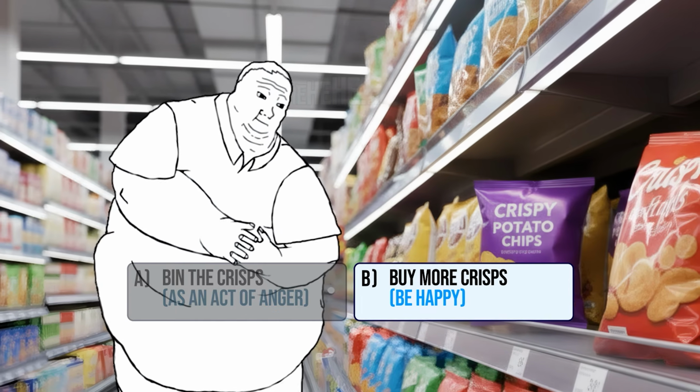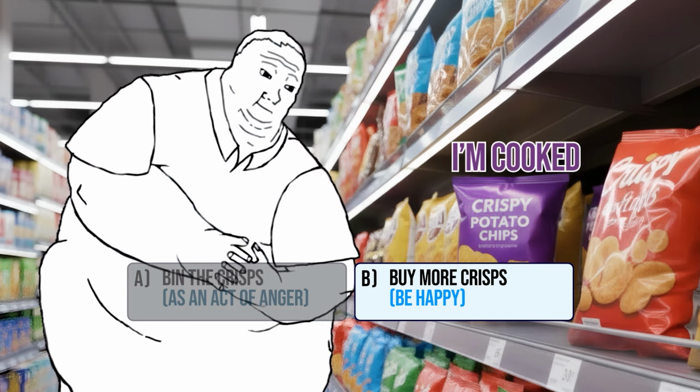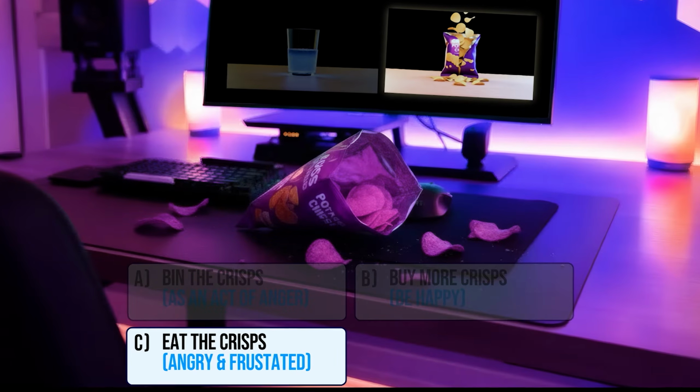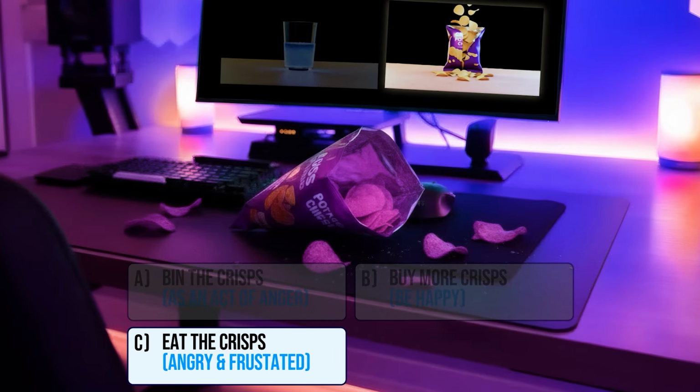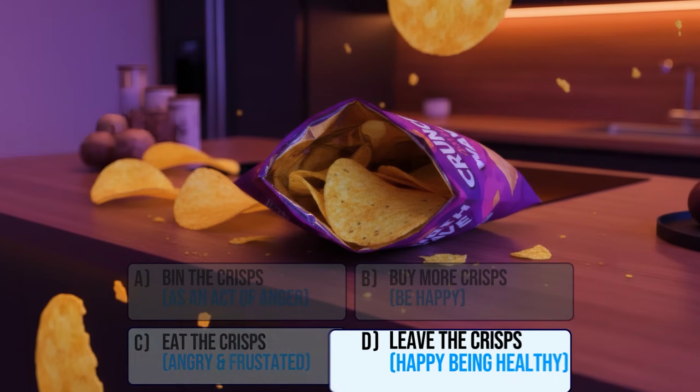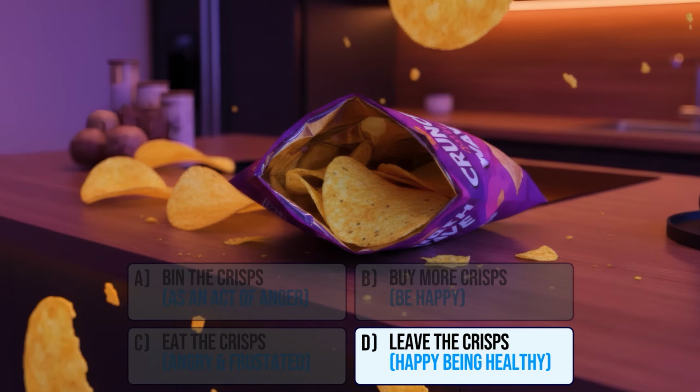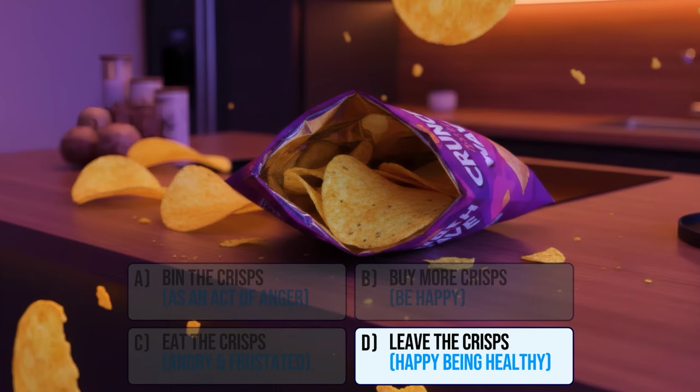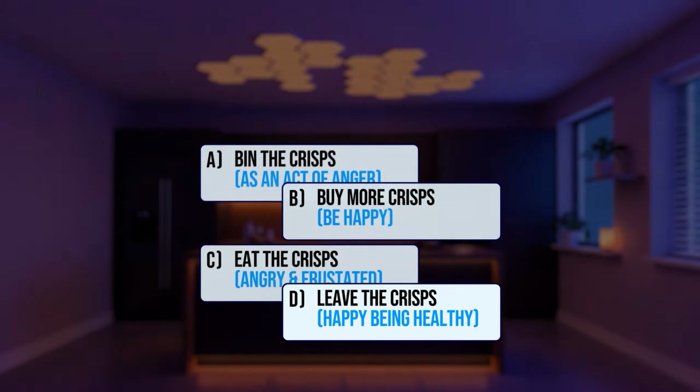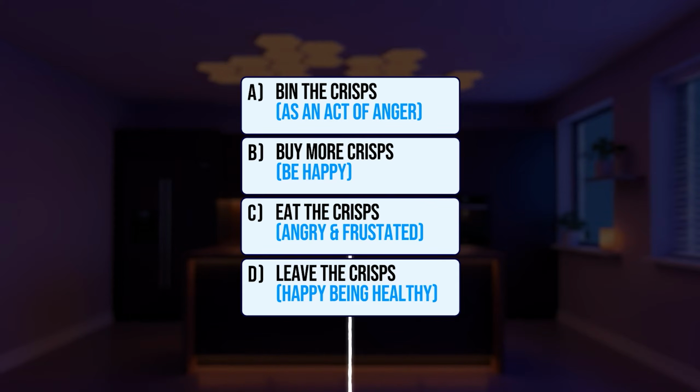B. Buy more crisps and be happy with the new bag. C. Eat what's remaining while angry and frustrated. Or D. Leave the crisps happy you avoided the unhealthy snack. Now let's take a closer look into these four options. We will group them into choices of an optimist and choices of a pessimist. It is here where we will encounter interesting contradictions.